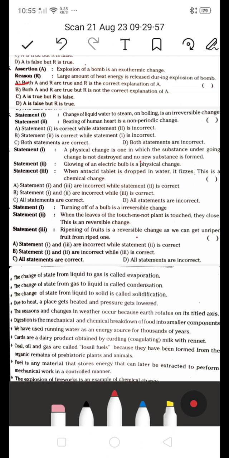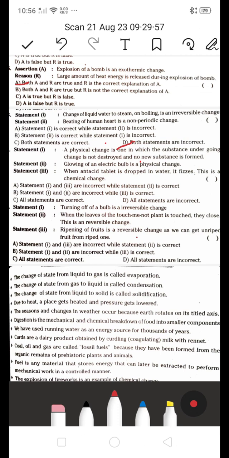Change of liquid water to steam on boiling is an irreversible change. They are saying it's an irreversible change, so it's a wrong one. And beating of human heart is a non-periodic change. It's not a non-periodic change, it's a periodic change. So both the statements are incorrect, so D is the right answer. In this, both the statements are incorrect.